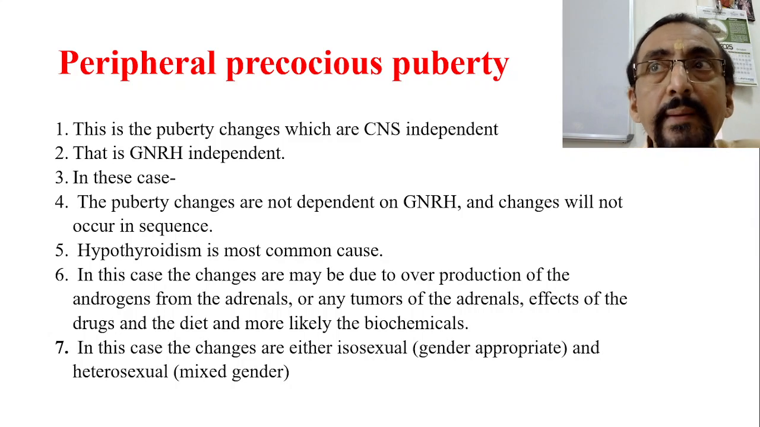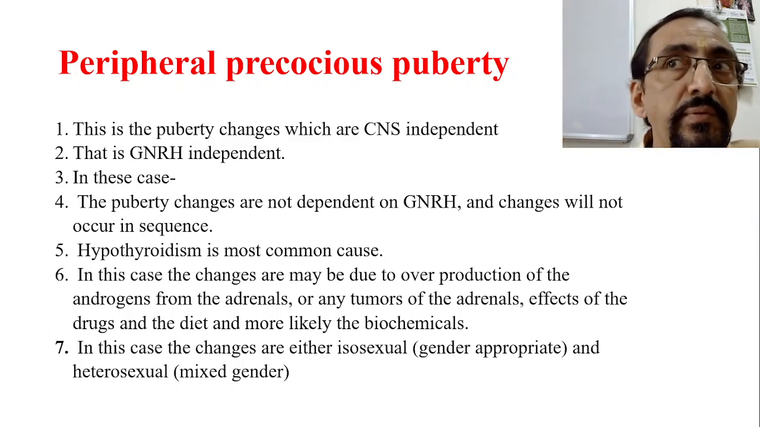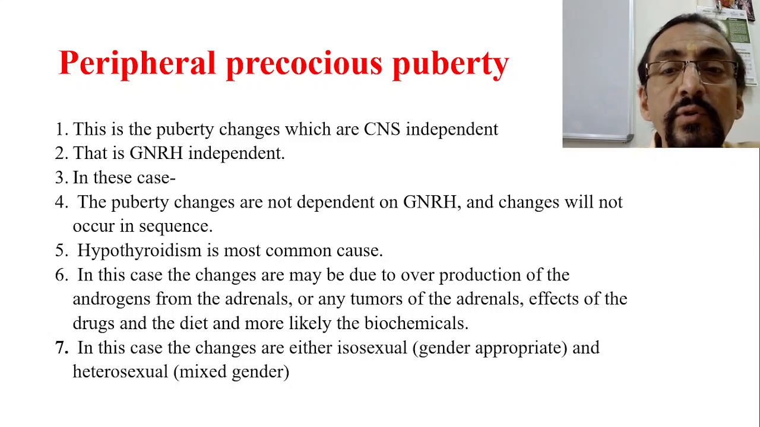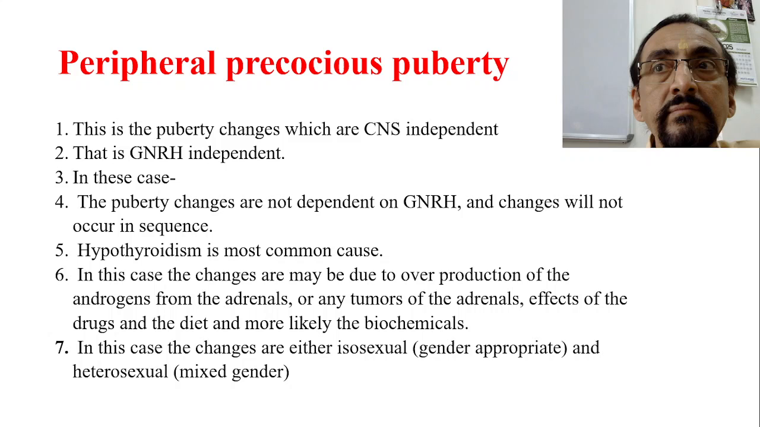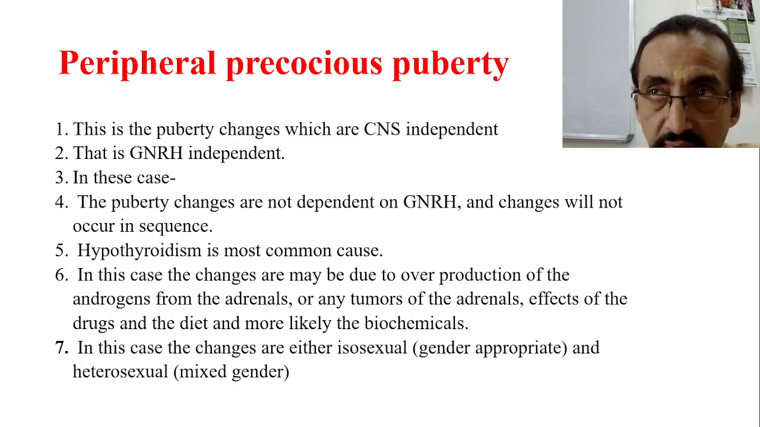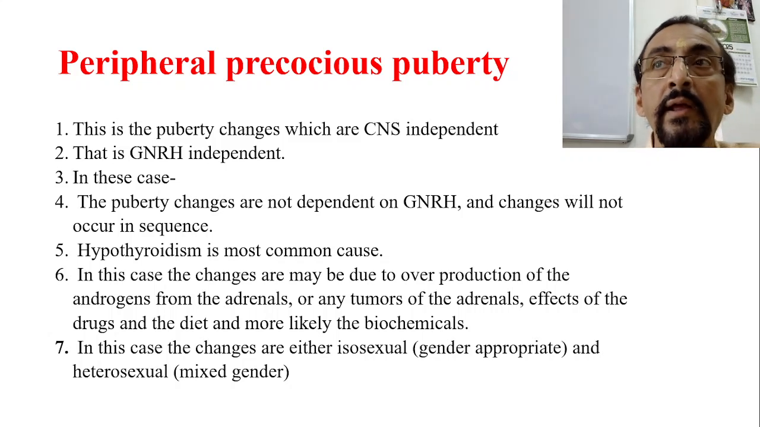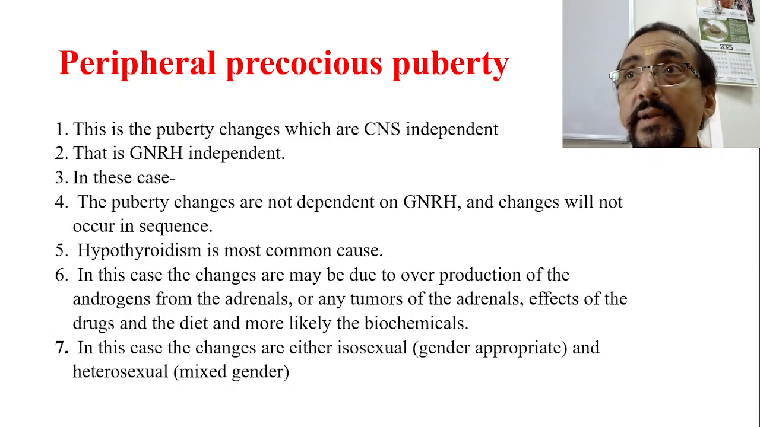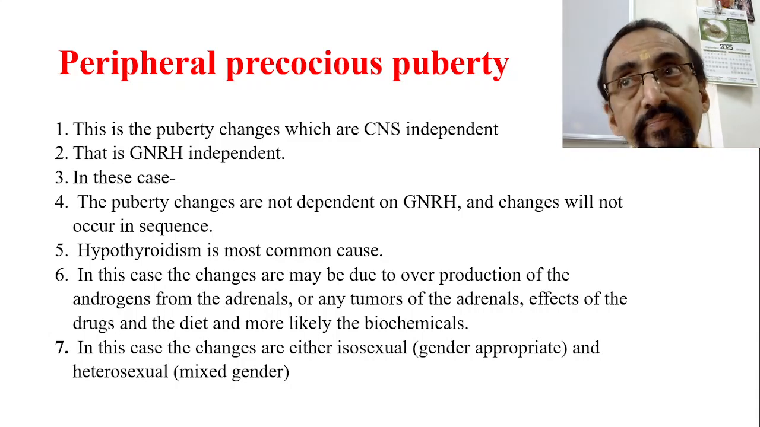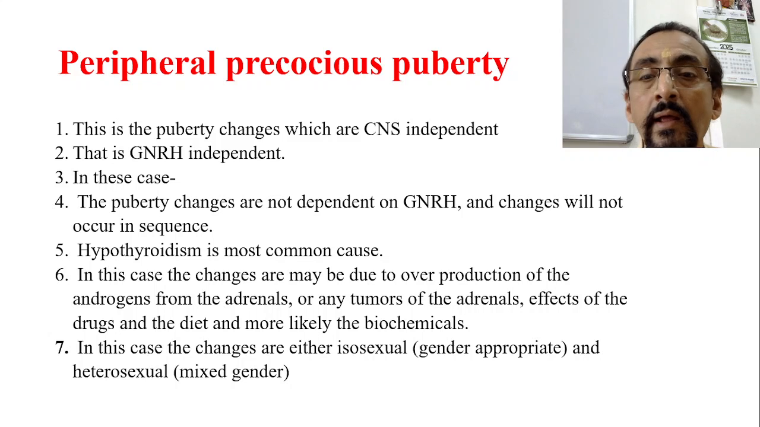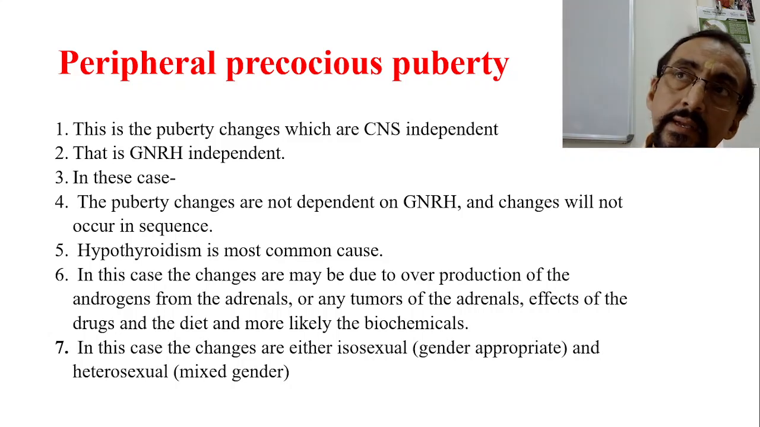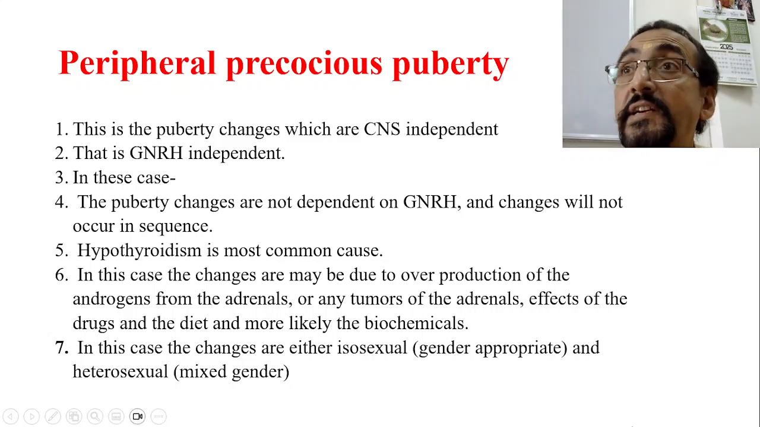Usually hypothyroidism is one of the most common causes of such peripheral precocious puberty. How hypothyroidism is going to cause precocious puberty, we will see in the next class. Okay, so target organs will be either the breast, the adrenals, or the testes, etc.